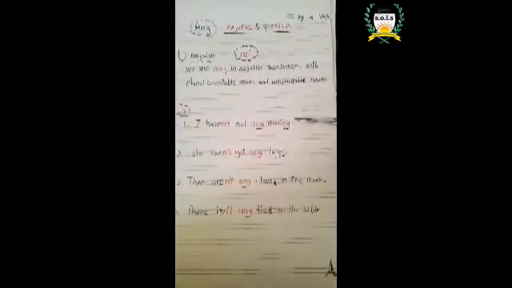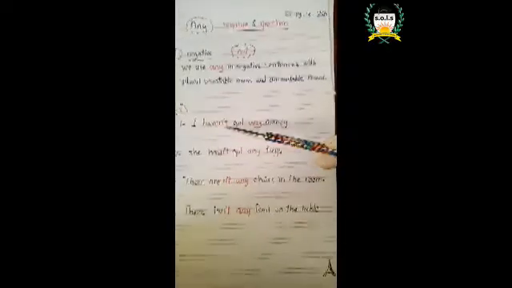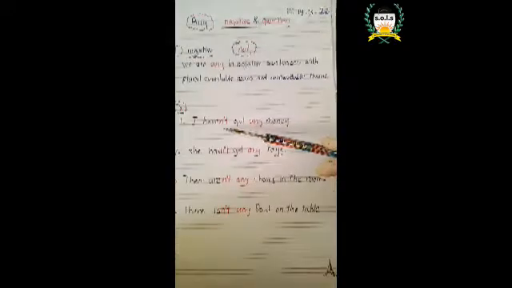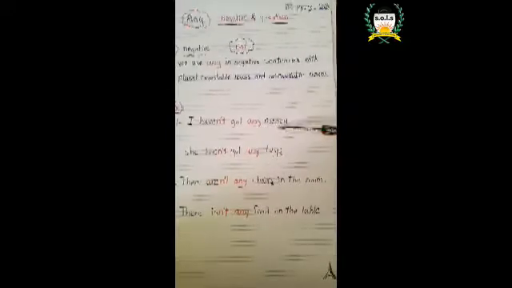Look at example number 1. I haven't got any money. Look at haven't here. What's this? Excellent. Not. So not, it's the negative form. I haven't got any money. Money here, yes, it's an uncountable noun. Very good. So I haven't got any money.